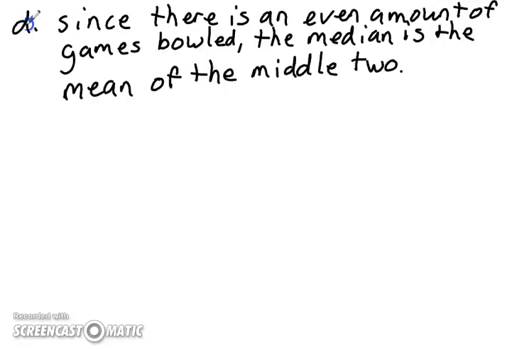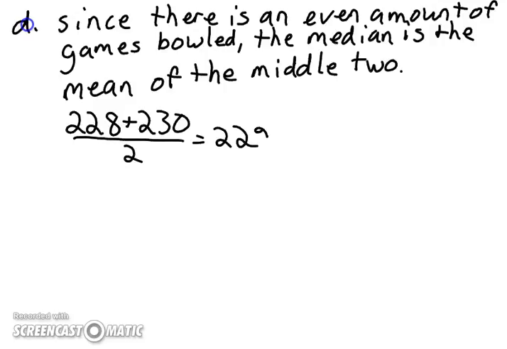And we just found that the middle two were 228 and 230, so I would just say 228 plus 230 over 2 equals 229. That checks out. That's how we know that our answer is correct.